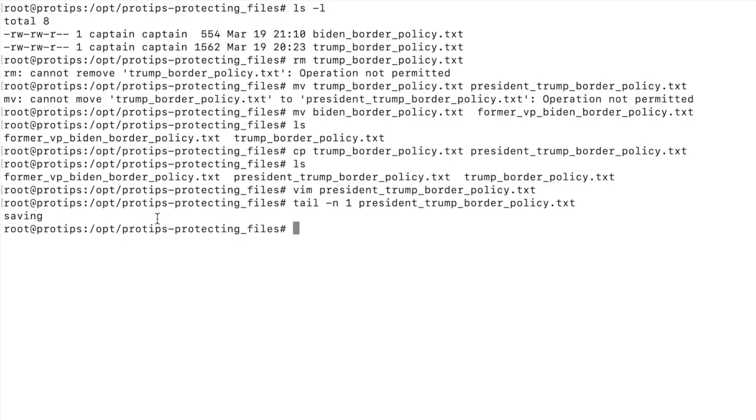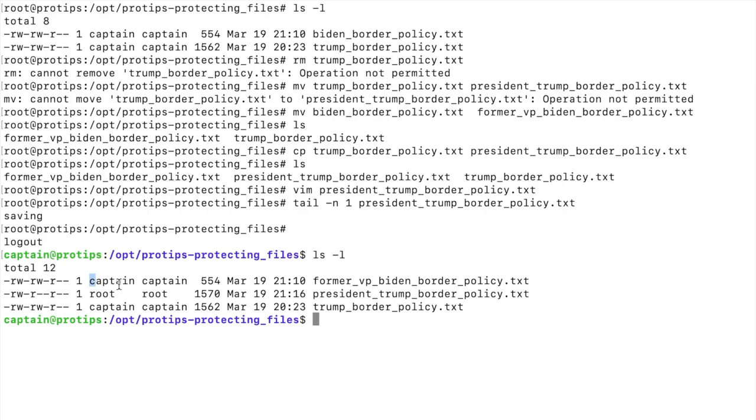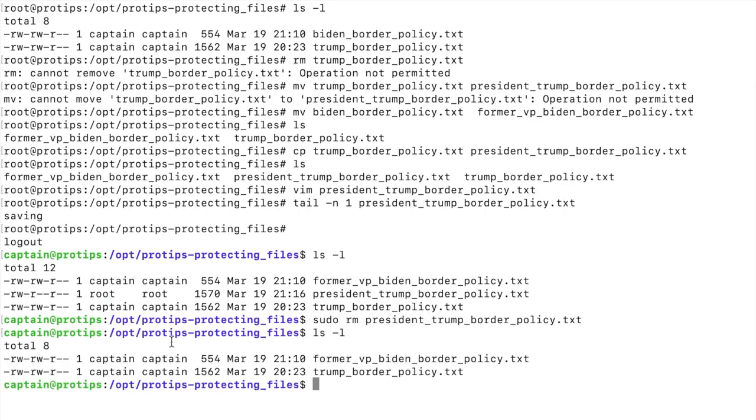Now let's explain how this works. For that, I'm going to get out of sudo. Here we have 3 files. We'll notice that the president version is owned by root. I was root when I created it. Sudo rm president. So we're back to 2 files. We have former Vice President Biden's border policy, and we have the President Trump border policy.